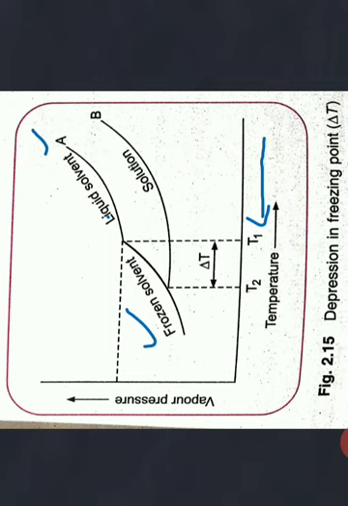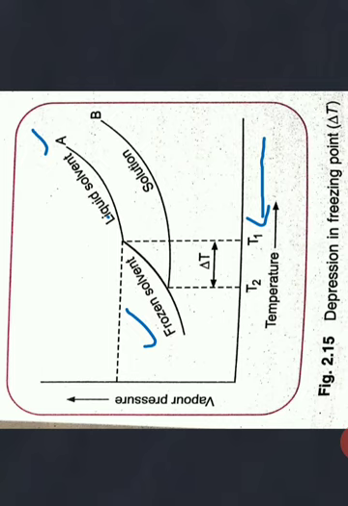Now this graph tells how vapor pressure of a frozen solvent changes. When the vapor pressure of the frozen solvent, the pure liquid in solid state, becomes equal to vapor pressure of the liquid solvent, then the solvent freezes, and similarly when vapor pressure of the frozen solvent becomes equal to that of the solution.